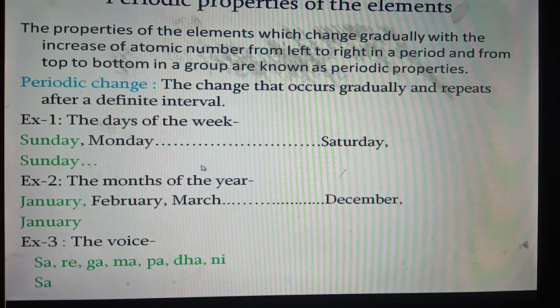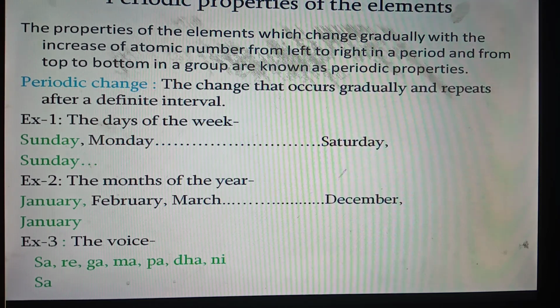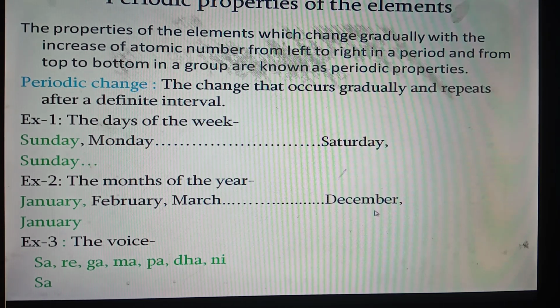I have given another example for understanding periodic change clearly. The months of the year. A year starts with January, then February comes, then March, April, May, June, July, August, September, October, November, December. Finally, December comes. After December, that is after 12 months, the same month January comes again. So the change of the months of the year is also a gradual change and it repeats after a definite interval. For this reason, this change also is a periodic change.